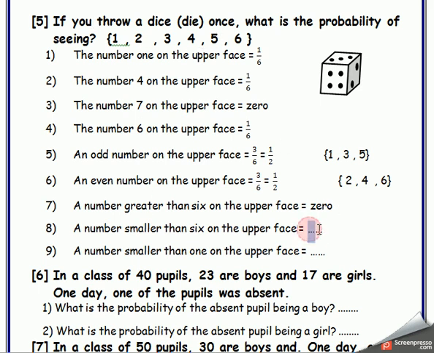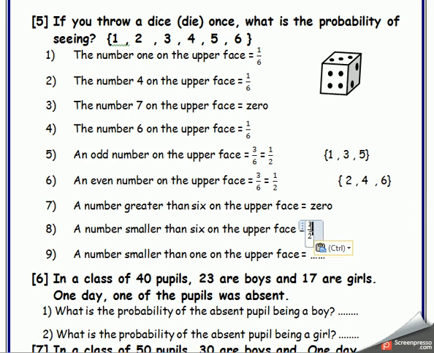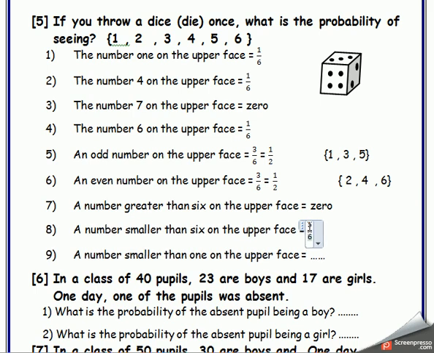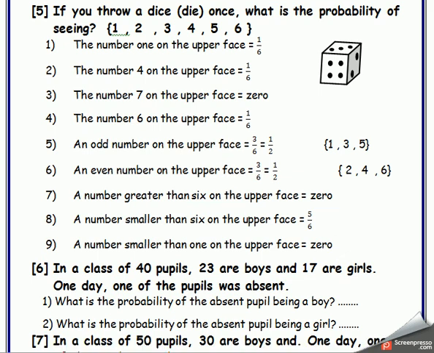So you can tell me 5 over 6. It will be 5 over 6, 5 numbers from 6 numbers on the die. Okay. The number smaller than 1. I haven't any number smaller than 1, so the answer will be 0. Excellent. This is the important example of the die. Okay. Next one.